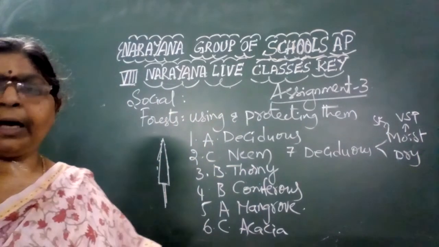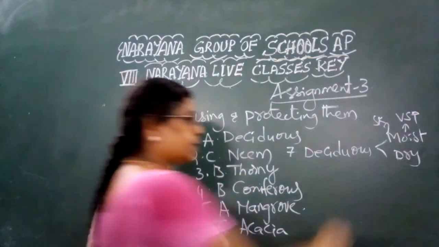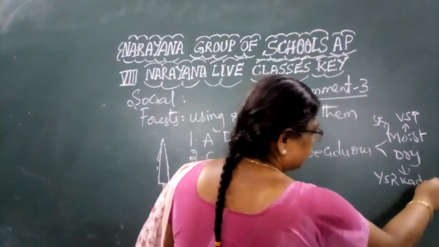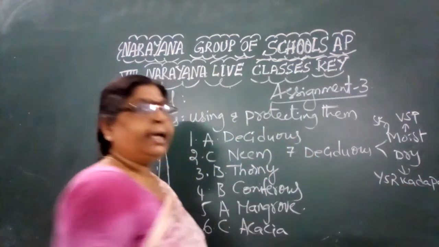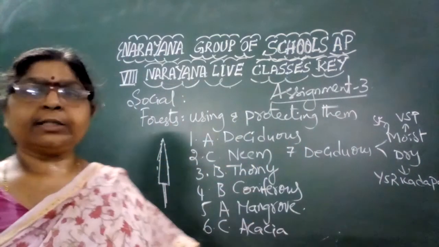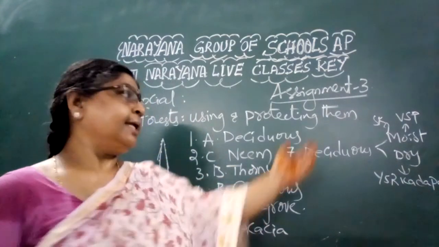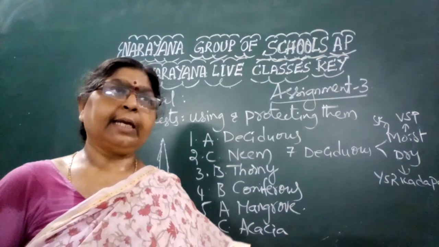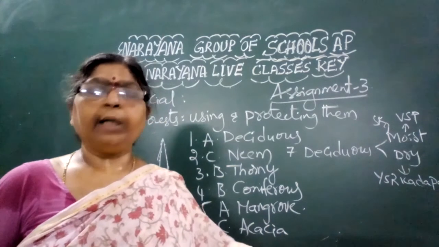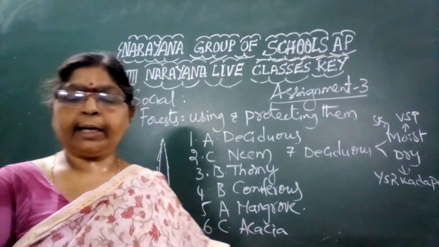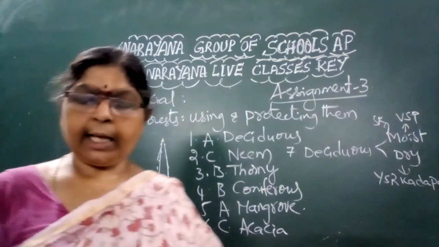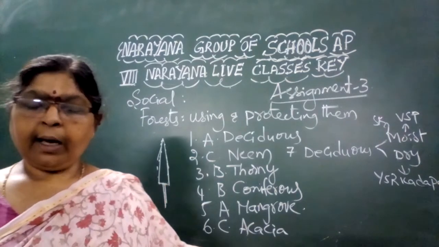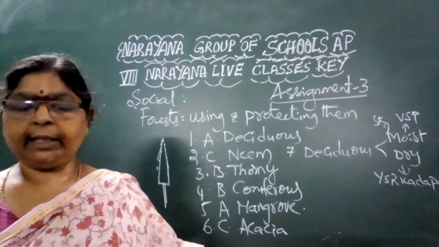Then where do we find the dry deciduous? Dry deciduous are found in the YSR Kadapa district and Chittoor district. In these districts we will find the dry deciduous forest. Already we have discussed the types of trees: in the moist deciduous, Maddi, Bandaru, all these are grown. Then in the dry deciduous, neem, Dirisana, Buruga, Maduga, all these are also found in these regions.